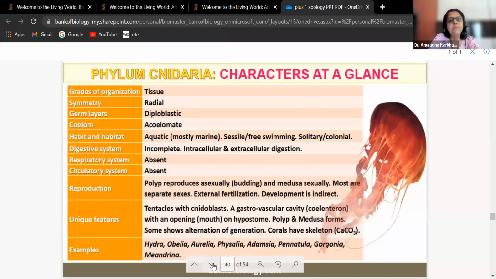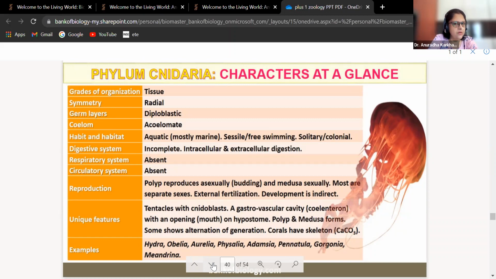Characteristics at a glance. Grade of organization: tissue. Symmetry: radial. Germ layers: diploblastic. Coelom: acoelomate. Habit and habitat: aquatic, free living, free swimming, sessile, solitary or colonial. Digestive system incomplete; they undergo intracellular as well as extracellular digestion.